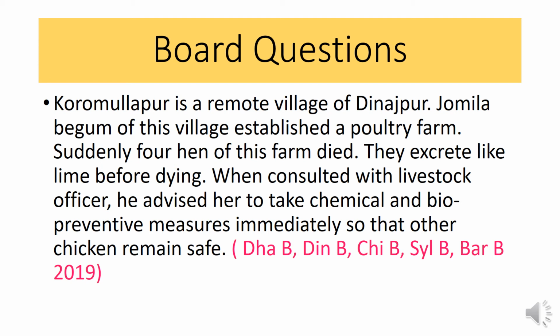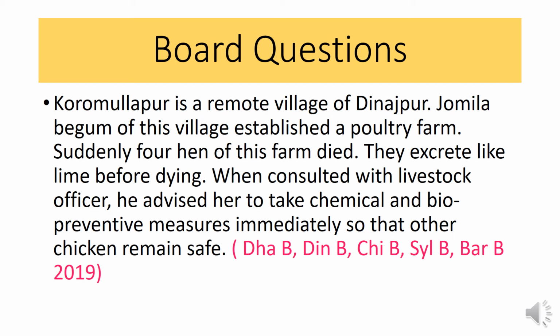safe. This is a board coming question and it came in 2019 on Dhaka board, Dinajpur board, Chittagong board, Sylhet board and Barishal board. Here the most important sentence is: suddenly 4 hens of this farm died. They excrete like lime before dying. So you already understand that this is a symptom of Ranikhet disease or Newcastle disease. Here in this system the symptoms may be changed like bird flu disease symptoms, that is their excrete became liquid like water or the hen died before showing any symptoms.